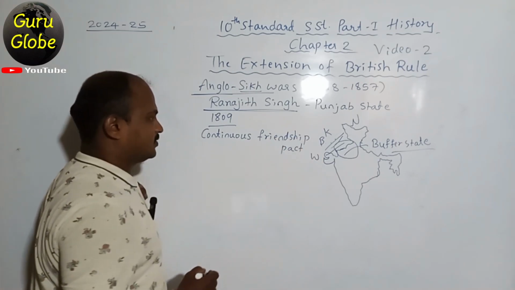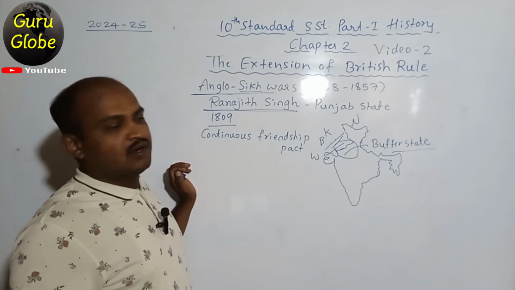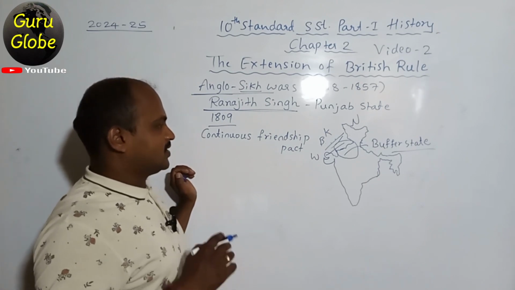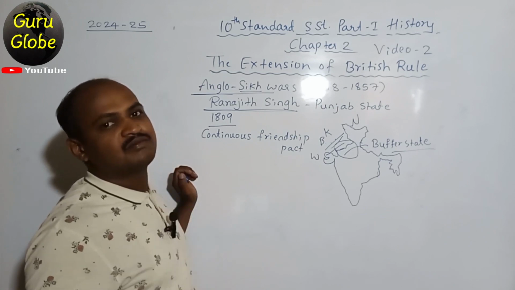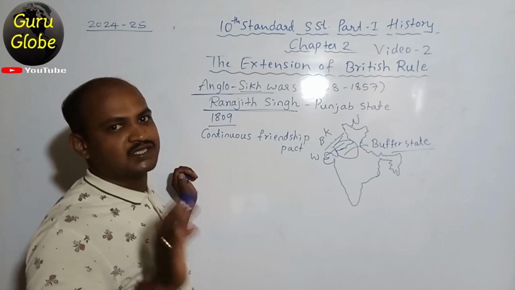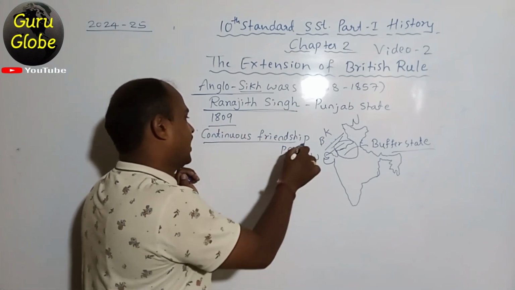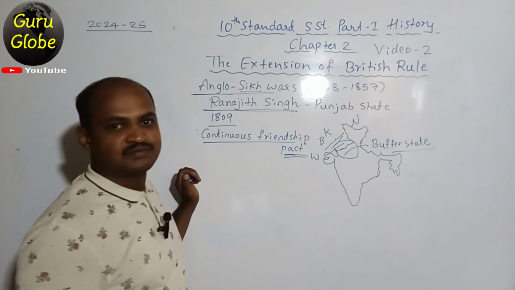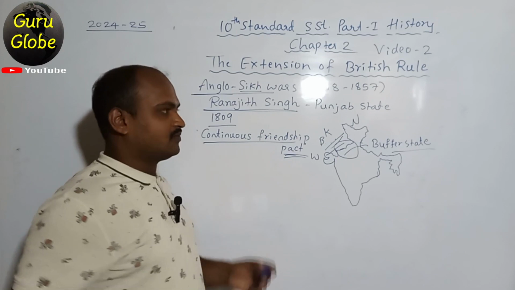As per this pact, the British will not attack Punjab, and likewise Raja Ranjit Singh should not attack the British. Means they should live in friendship. This is the theme of the Continuous Friendship Pact. This pact means agreement.